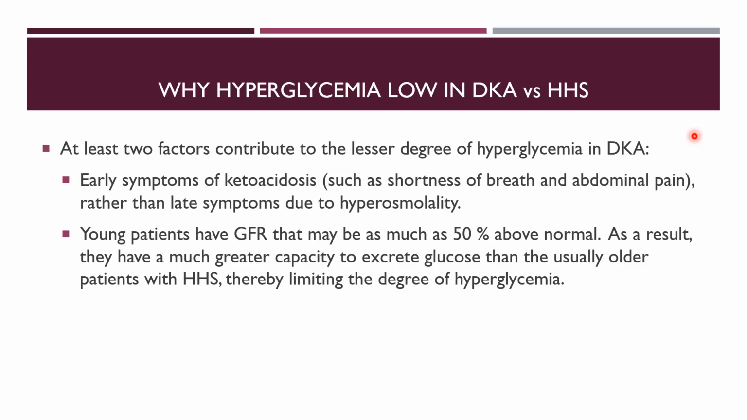HHS is said to be more common in elderly patients. They have compromised renal function, compromised GFR, so they're not able to excrete glucose to the extent required. That's why they develop hyperosmolality and dehydration due to water loss. Whereas young patients are prone to develop DKA; they have a good GFR, they develop polyuria, excessive diuresis, and that helps them to have lower sugar levels.